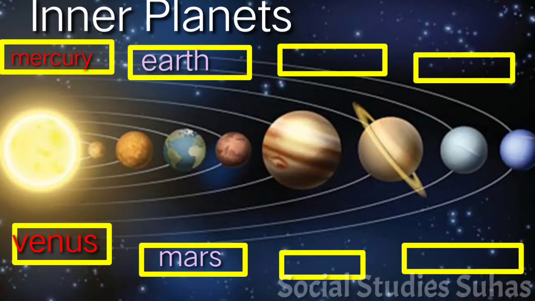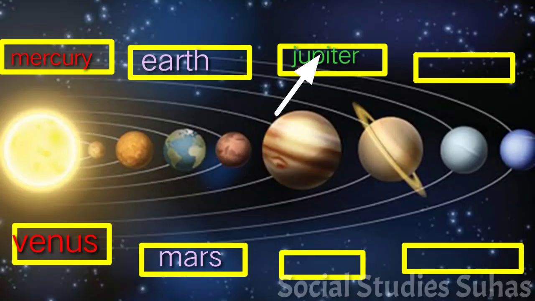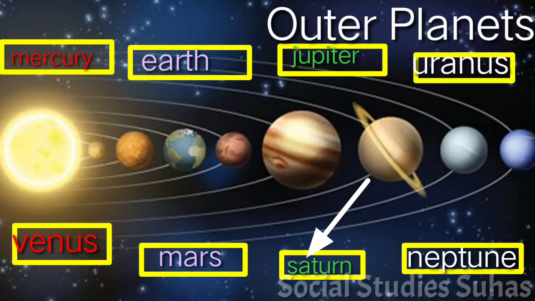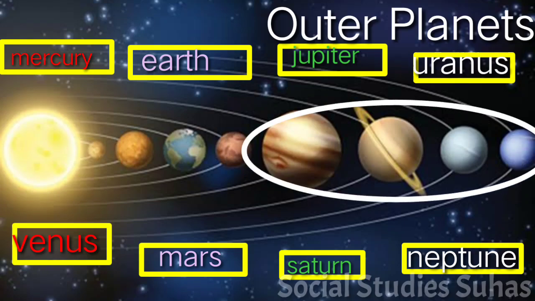And after that, fifth planet is Jupiter, the biggest planet in our solar system, and sixth one is Saturn, the beautiful planet of the solar system. Seventh one is Uranus, and eighth one is Neptune. These are called outer planets.